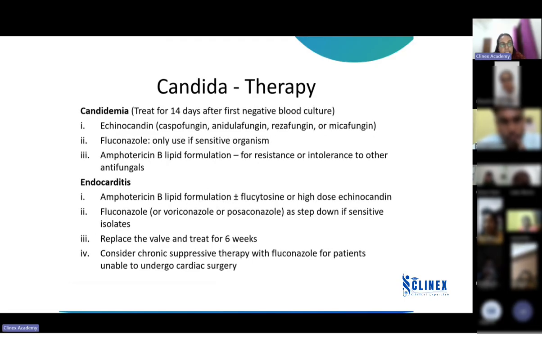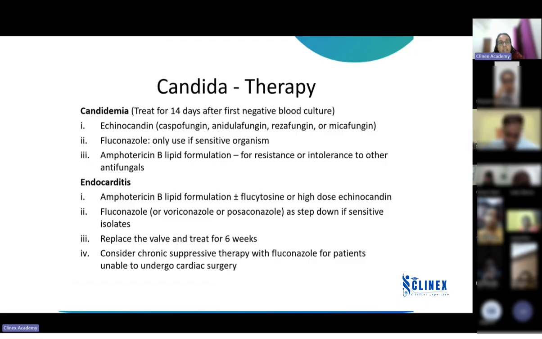Okay. Now, candidemia, how do you manage it? If a patient is diagnosed with candidemia, we have to repeat the culture until the patient is culture negative. After the first culture negative we get, we have to continue the treatment for 14 days from then. Okay, so that's how the treatment happens. We should not stop the treatment when the culture turns negative. After that also we have to continue up to 14 days.